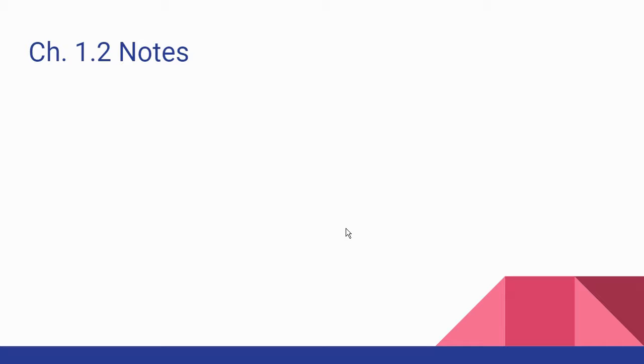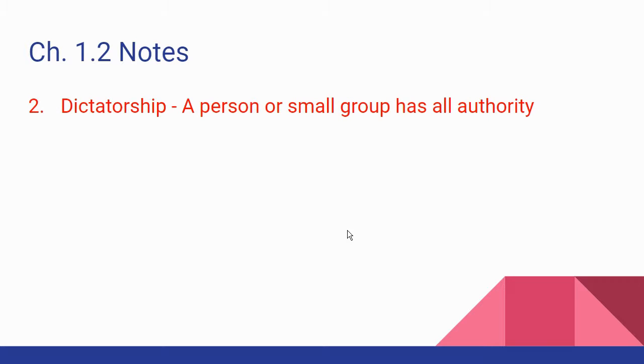Okay, we're going to move on now and talk about a dictatorship. A dictatorship is when you have one person, or a small group, that has all authority. In other words, they run the country, and you have either one person or one group that has all authority. A good example of that would be North Korea, where Kim Jong-un is the leader of the country, and he has all the authority.